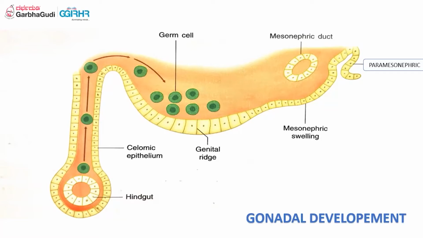Now what happens? At around the 5th week, the genital ridge is formed. And at the 6th week, these primordial germ cells, in the green color, arise from the endoderm of the yolk sac and start traveling from the dorsal mesentery to the genital ridge. Once they reach the genital ridge, these yellow coelomic epithelium cells start covering them all around and form pregranulosa cells. And then in future, they become granulosa cells and the follicular cells. This is how the ovary is formed.